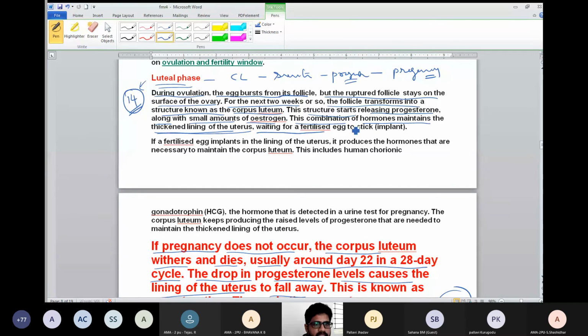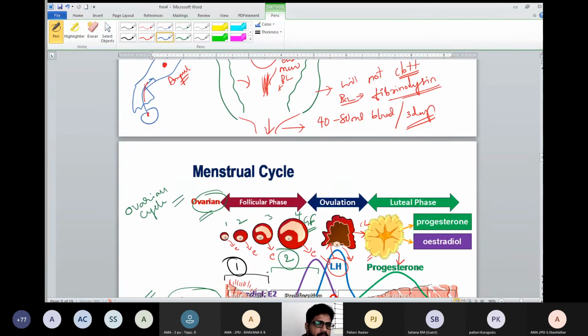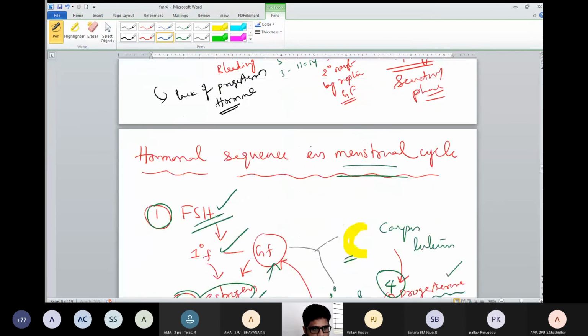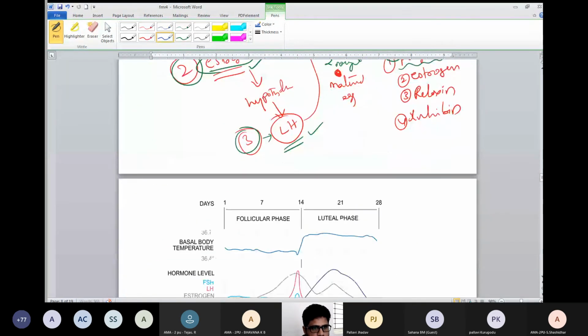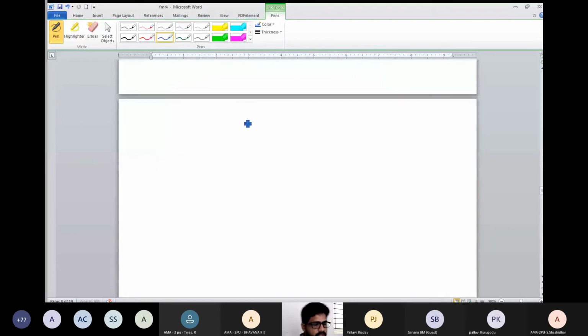So it waits for the fertilized egg to stick for implantation, which leads to pregnancy when fertilization has occurred. See, here only students will get confused. I will give you a very simple chart to understand this. See, primary follicle becomes secondary follicle, becomes tertiary follicle, becomes Graafian follicle.